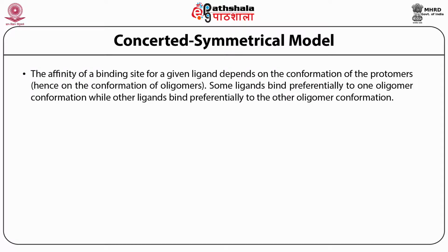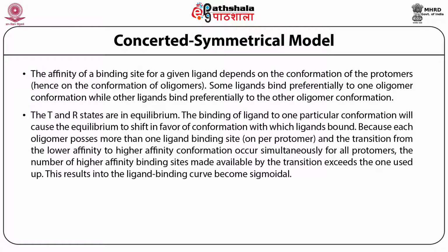The next assumption of this model is that the T and R states are in equilibrium, and binding of a ligand to one particular conformation causes the equilibrium to shift in favor of the conformation to which the ligand binds. That means if your ligand binds to the R state, it converts the T state into the R state.